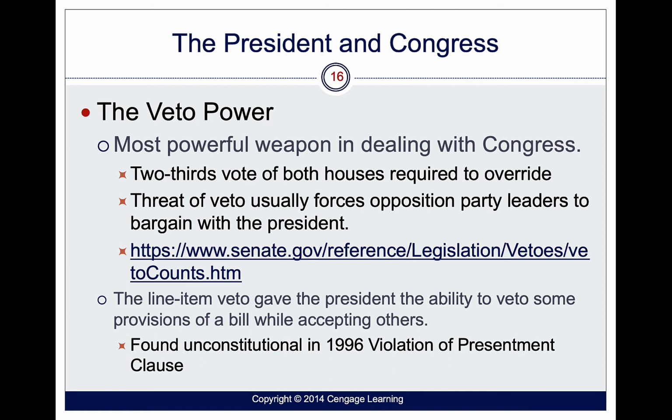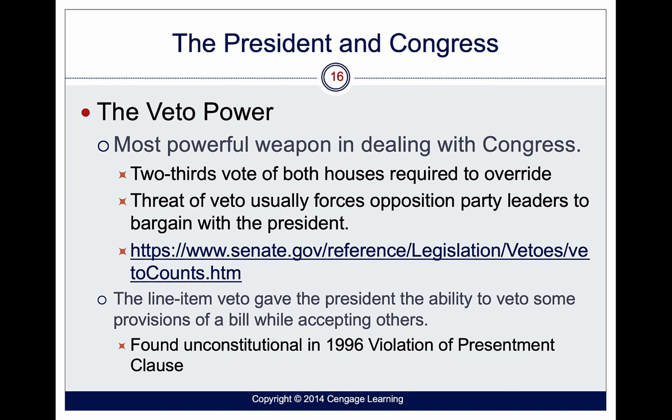And if you click on this link, it'll show you, I think there's been a handful of vetoes overridden by Congress. One suggestion was to give the president something called the ability to line item veto, meaning that if the president has a bill come to his desk or her desk, and there are certain portions that they like and there's certain portions that they don't like, they should have the ability to strike out or to veto the portions that they don't like.